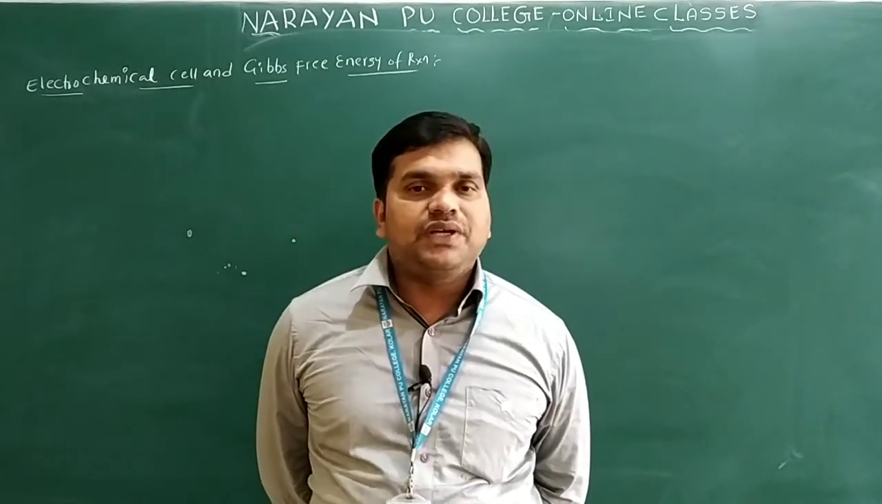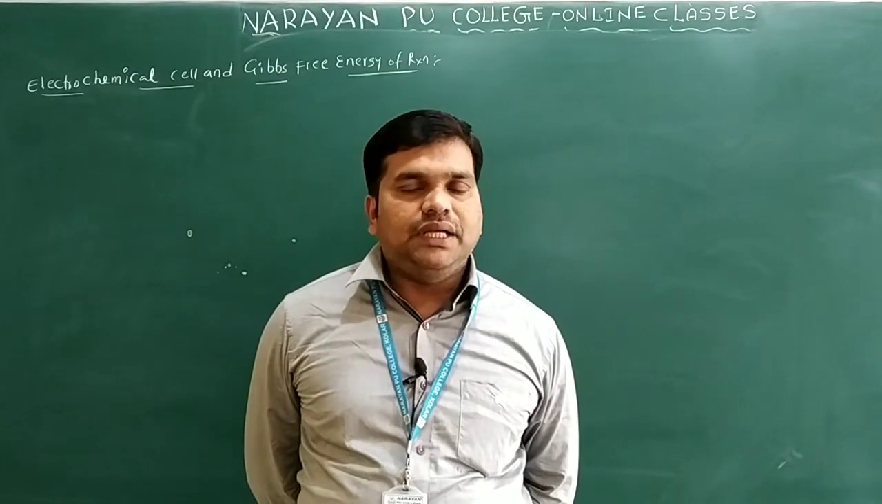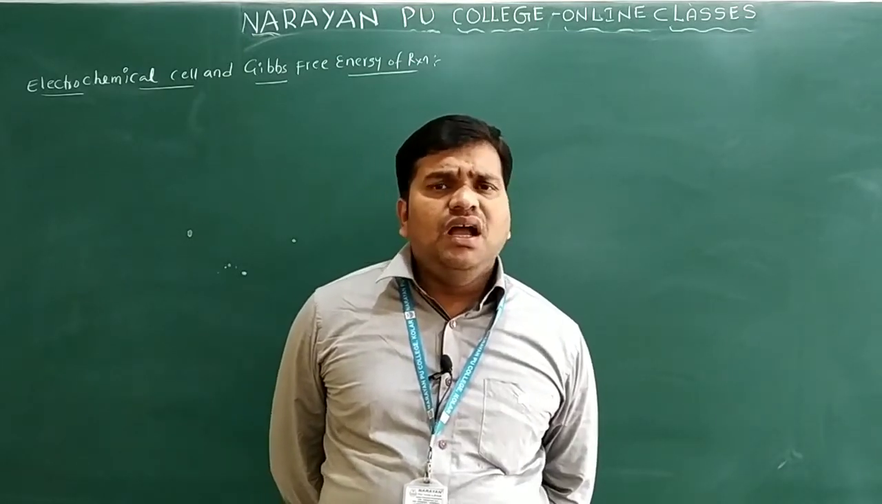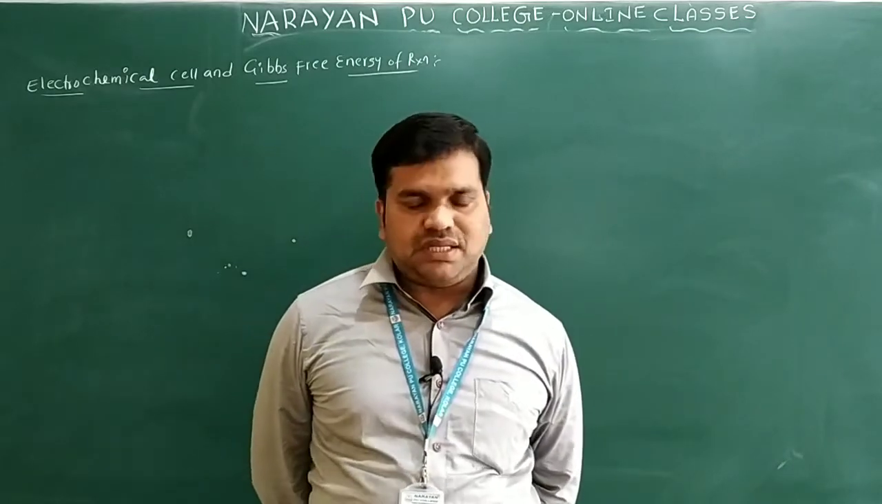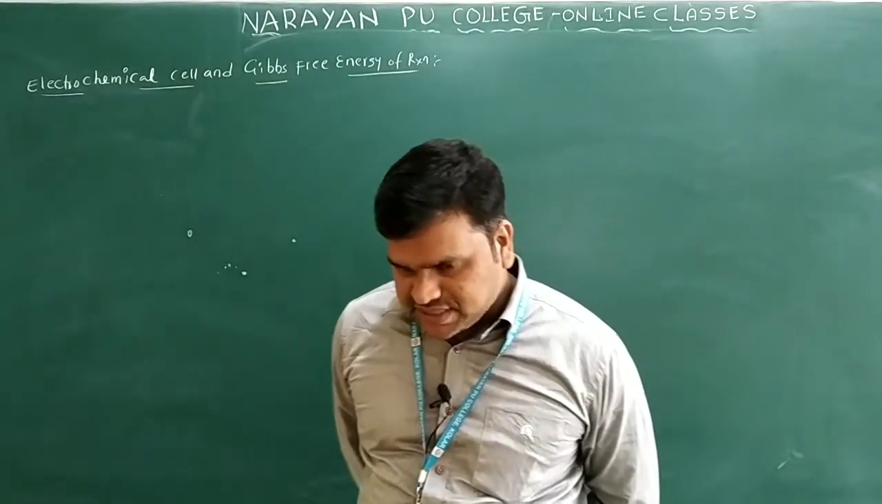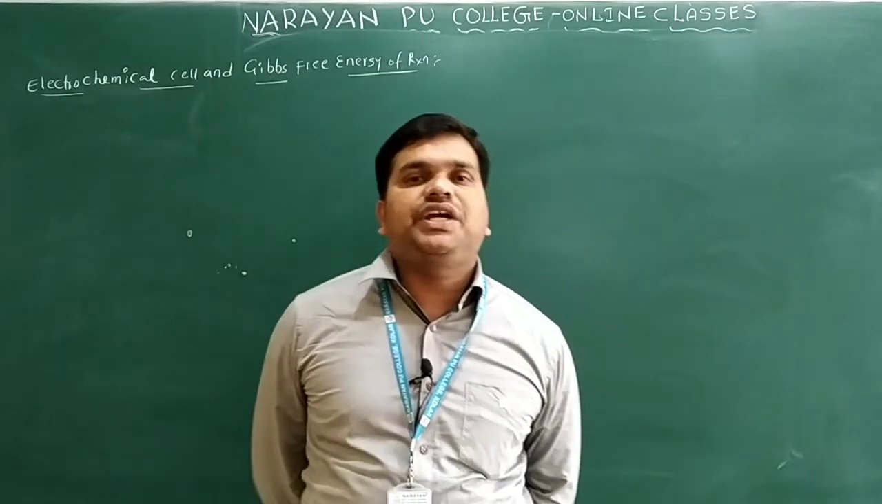In the previous episode we completed problems on the Nernst equation and the equilibrium constant from the Nernst equation. We already discussed that one. So in today's episode we will discuss the electrochemical cell and the Gibbs free energy of the reaction.